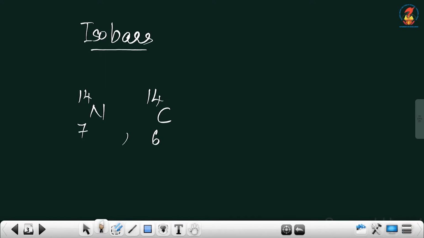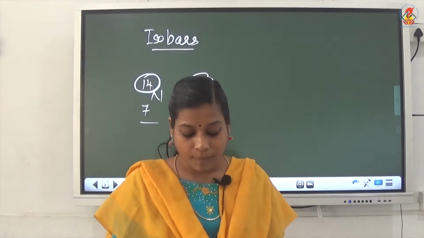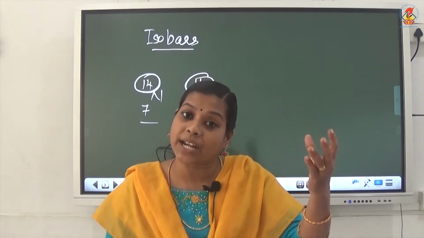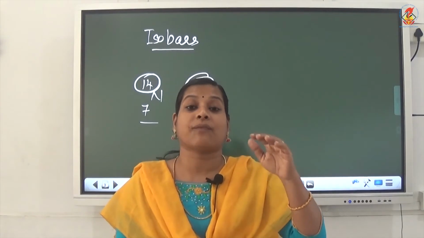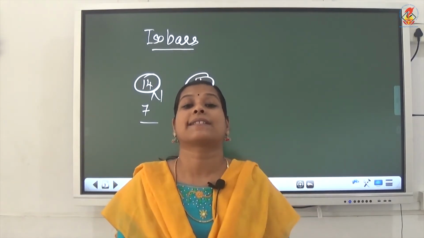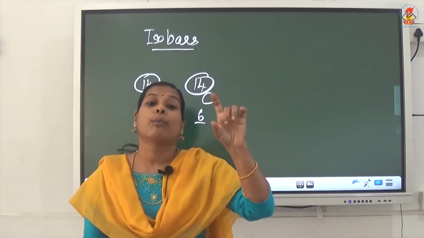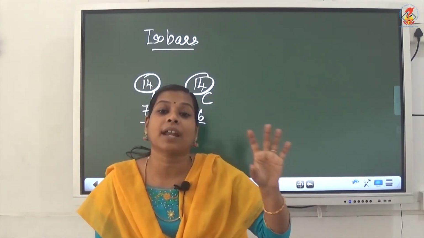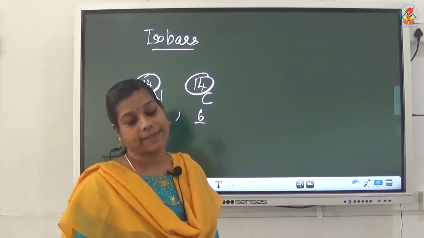See, these two have the same mass number, but they are different elements. Such a pair is known as isobars. So we can define isobars as atoms of different elements with different atomic numbers and the same mass number.